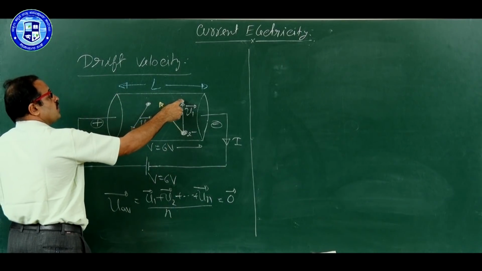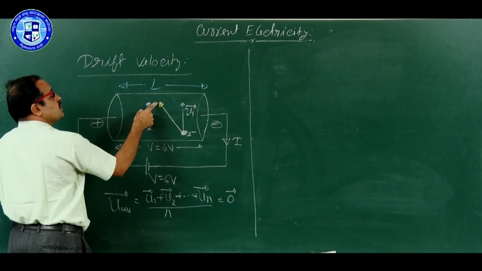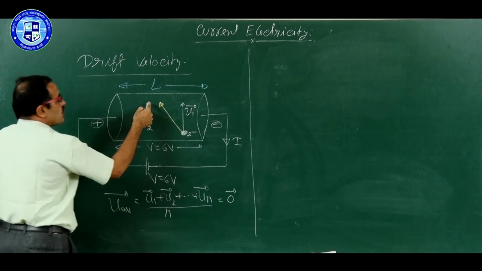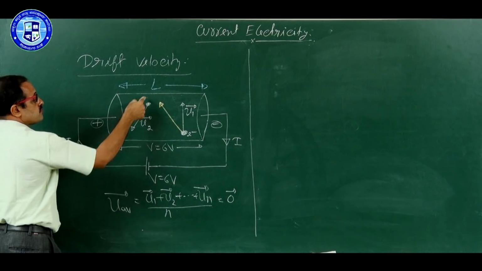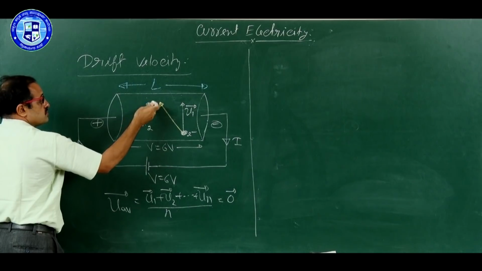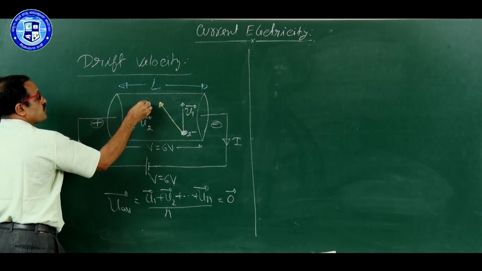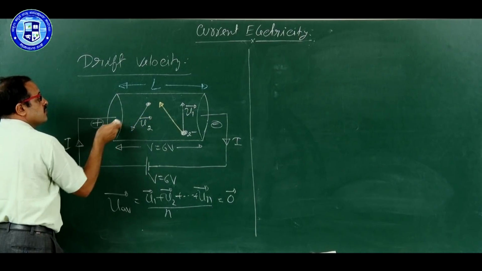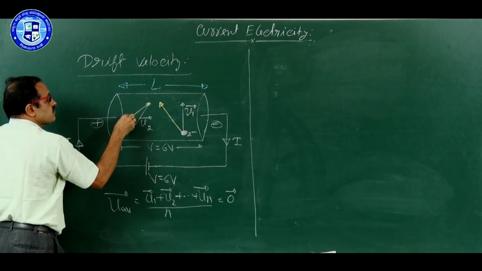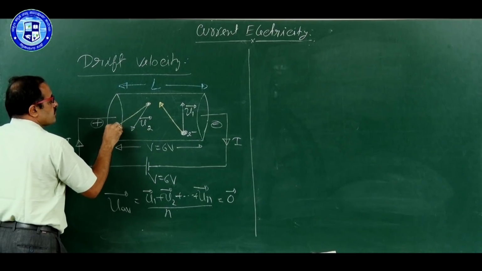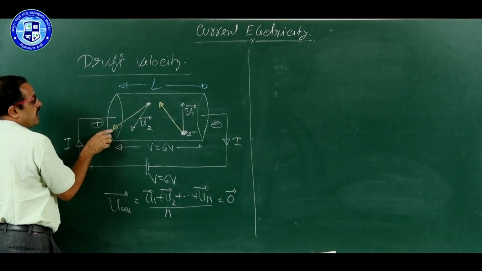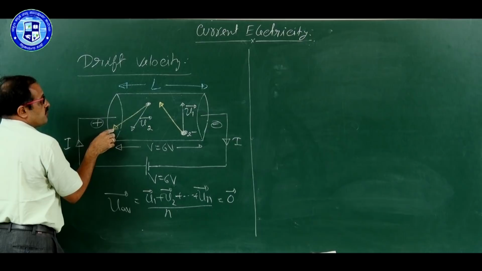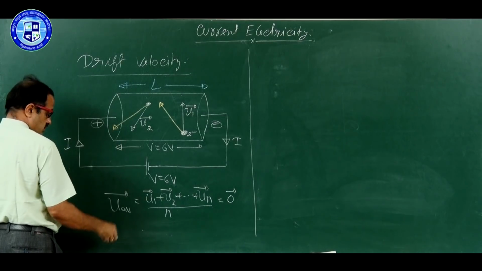Instead of undergoing collision here, the electron may undergo collision here. This electron is trying to go like this, but due to force towards the positive end, it cannot go like this. It is coming like this due to thermal motion, but it comes like this. It may end up here. Instead of ending here, it may undergo collision here.